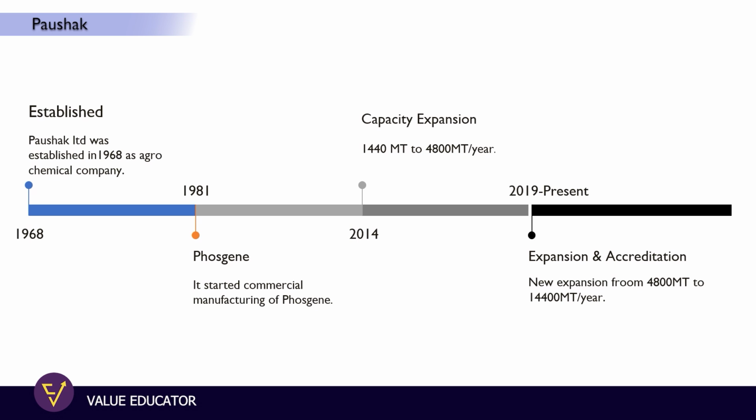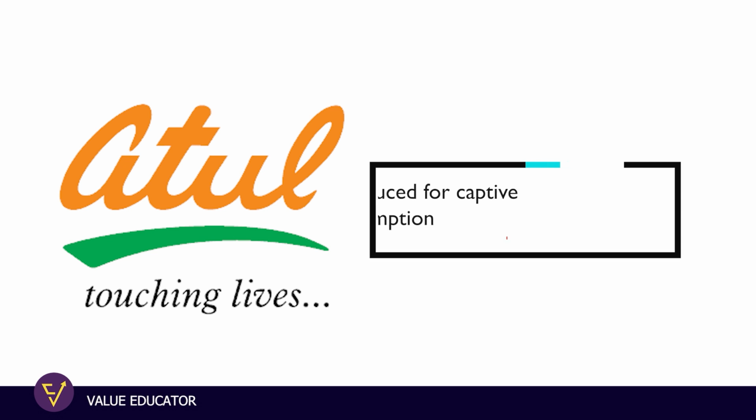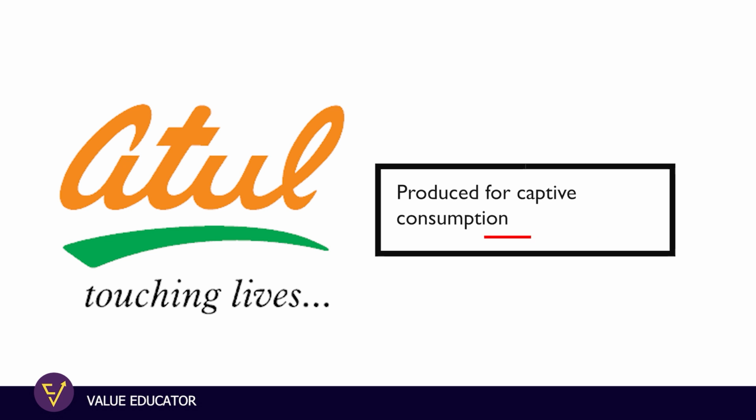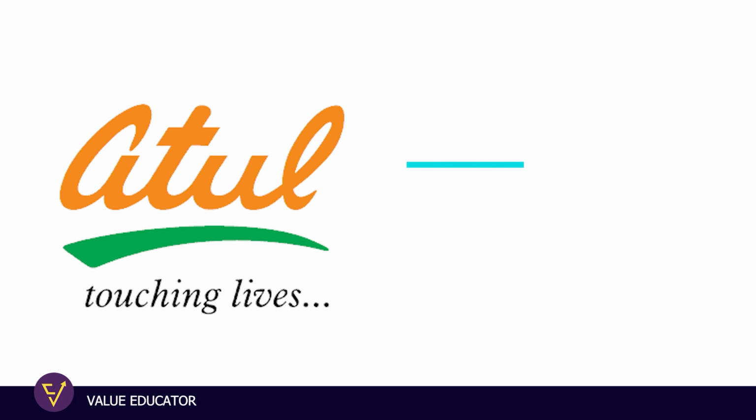to increase their capacities. So there is absolutely no competitor for the Poshak, while Atul Limited have certain capacities for the Fogination, but most of the products are used internally and they are not into the selling of the Fojin or its derivatives, which gives the companies like Poshak very high competitive advantage.